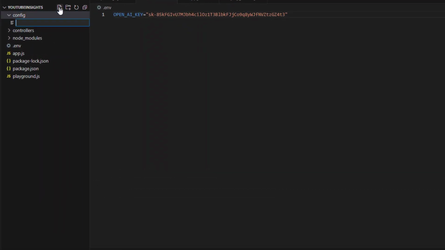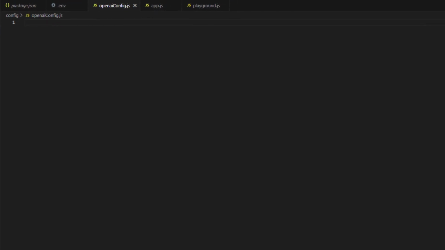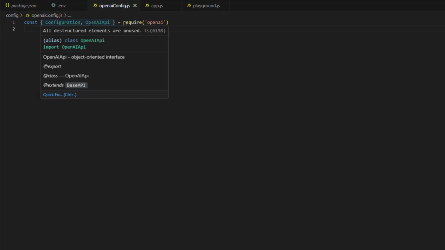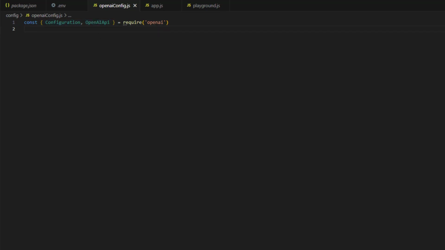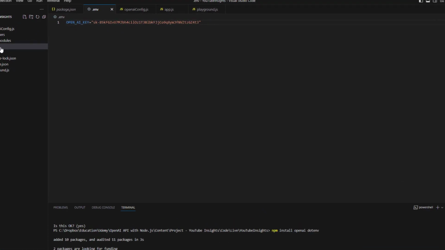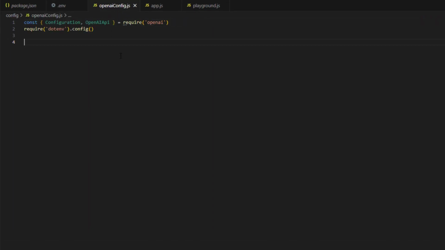Now in the config, I will create the configuration file. It is openai-config.js. Okay, let us now require the OpenAI library. We should import both the configuration and the actual OpenAI object. Now let's require the dotenv library and initialize it, .config to initialize it. That will make all the API keys in the .env file available on the process object.